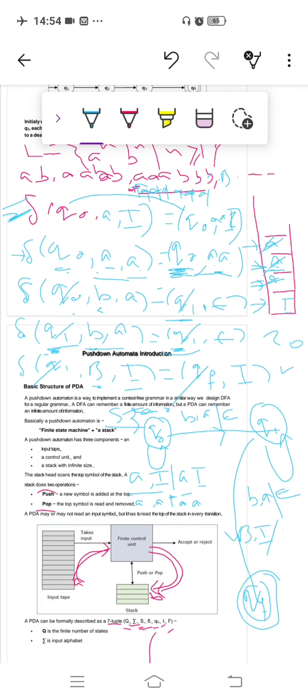Slash, and the right hand side of the equals sign is simply I. So this is your transition diagram. Like this you can draw the diagram for these transitions.